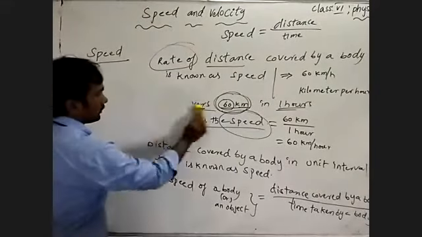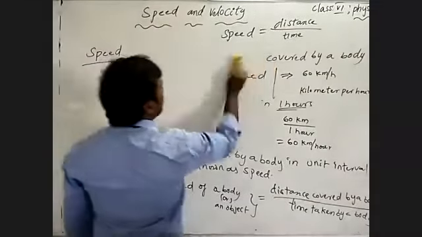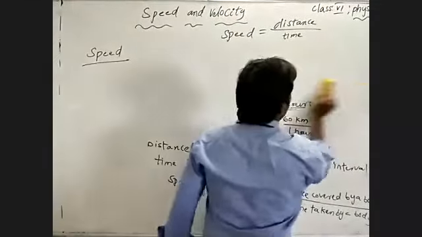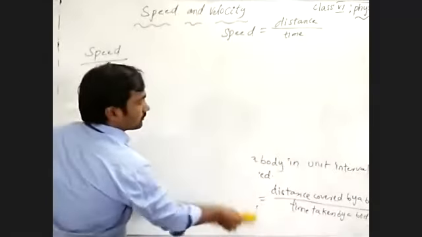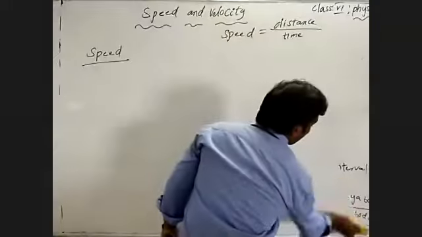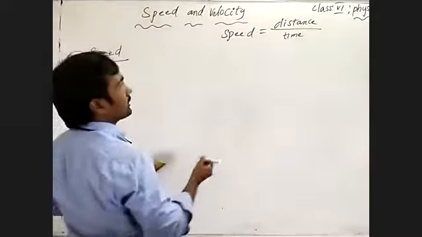See, coming to the top, the clear information is the mathematical equation for speed. Speed is equal to distance by time.